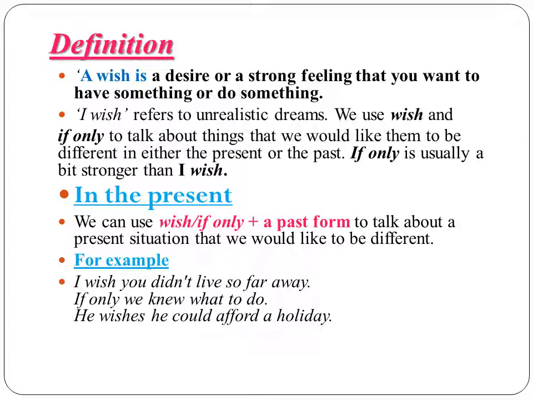For example, I wish you weren't living so far away. If you have the present continuous, you give the past continuous. If you have the simple present, you give the simple past. So you should be very careful. We give the simple form, which means the past form, to express wishes in the present. I can also say if only we knew what to do, or we wish we knew what to do. He wishes he could afford a holiday.